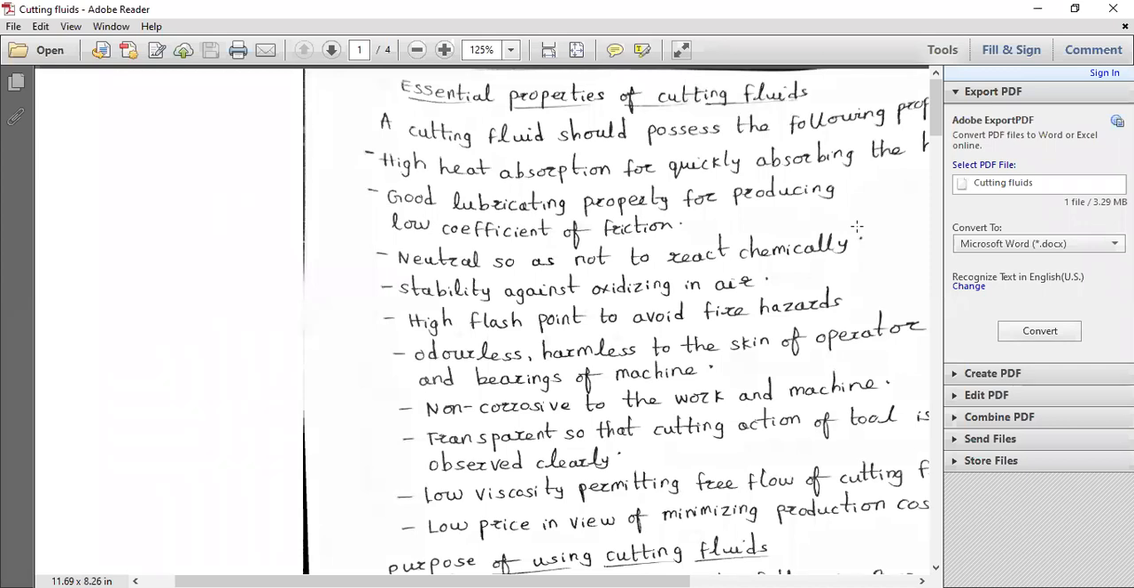And for drilling and milling, we use again soluble oils. For tapping, we use the active mineral oil, and for grinding, we use the soluble oil, or the active type of mineral oil, or the compounded mineral oils. And for broaching, we use again the active mineral oil or the soluble oil emulsion.